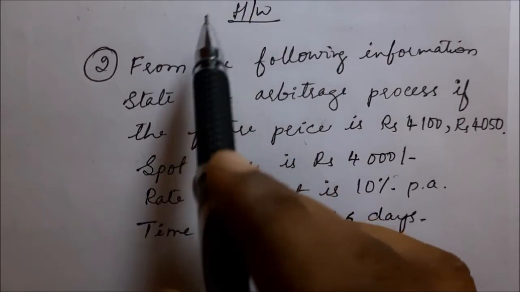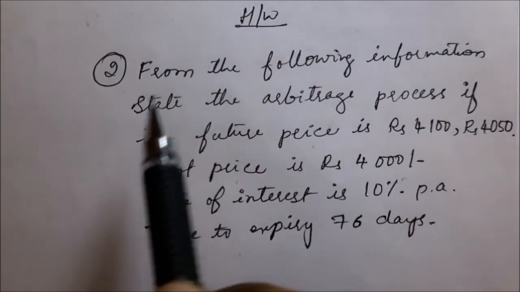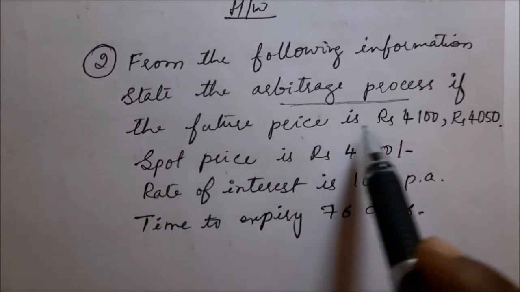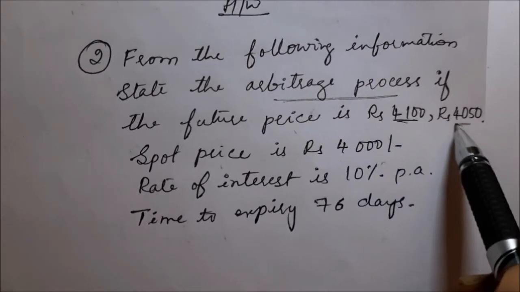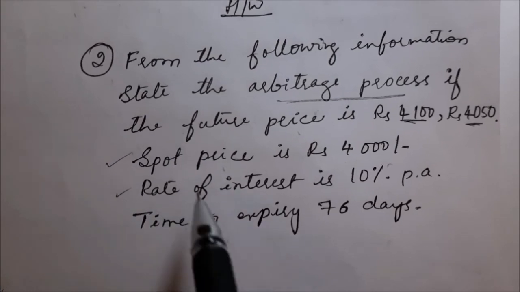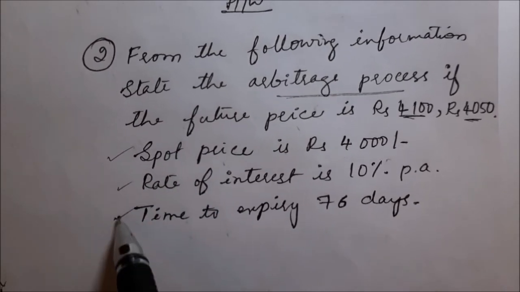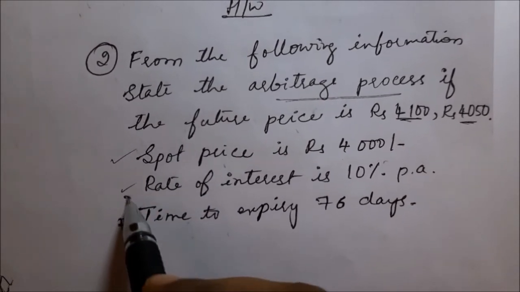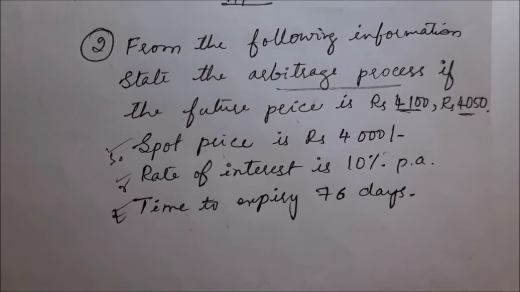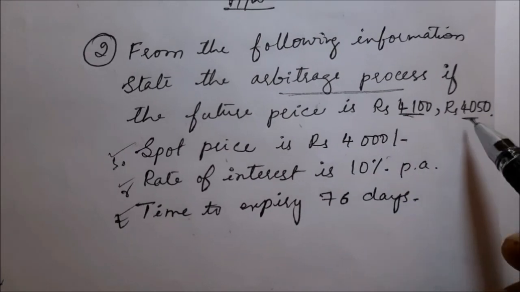Now it is a similar problem. From the following information, state the arbitrage process. If the future price is rupees 4,100 and 4,050, the spot price is given, the rate of interest is also given, and the time to expiry is given. All the data is given. It is a similar problem. Solve it and send me the answer, and comment whether you understand or not.